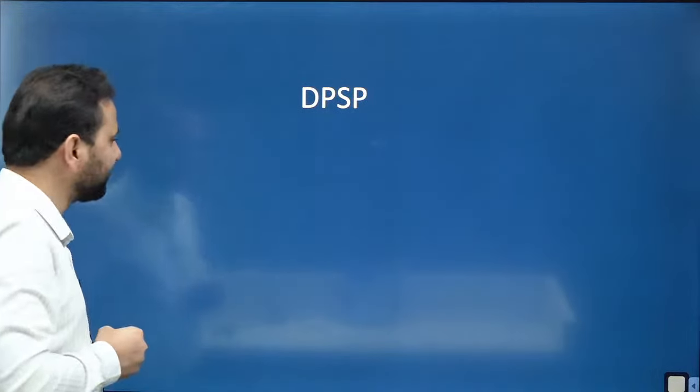We have fundamental rights in Part 3 of the Indian Constitution, and we have DPSP, that is Directive Principles of State Policy, in Part 4 of the Indian Constitution. If you see Part 3 and Part 4, there is a very basic difference. Part 3 are the rights which we have, and on the other hand, Part 4 is the rights which we should have. This difference between have and should makes this whole concept of fundamental rights and DPSPs. The basic concept is what we have and what we should have. This concept of what we should have is covered under DPSP.